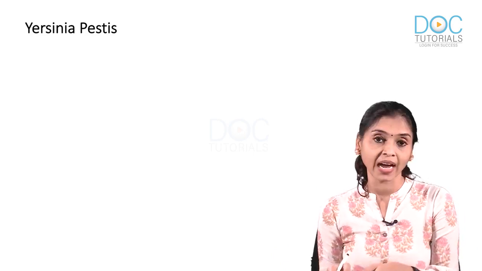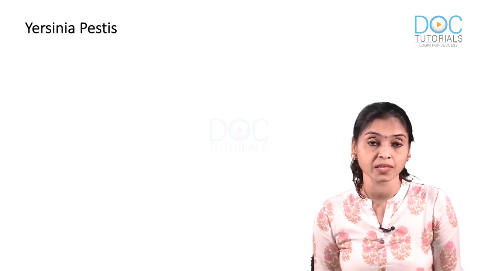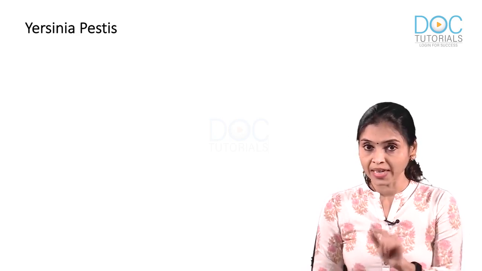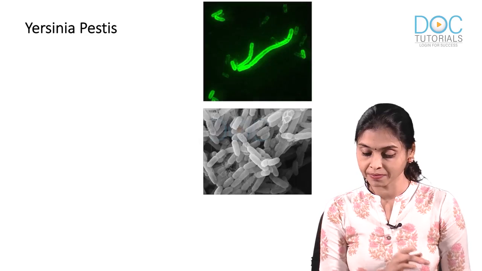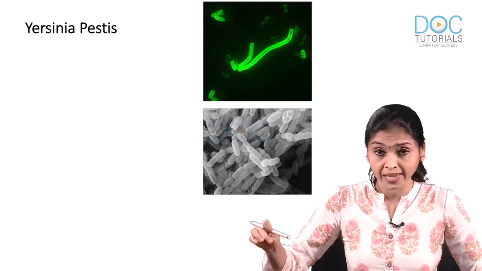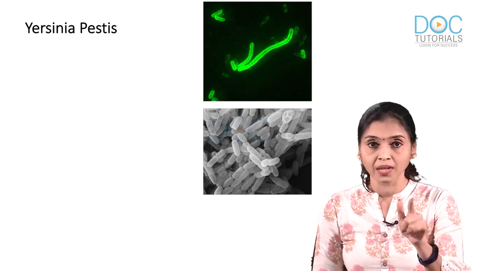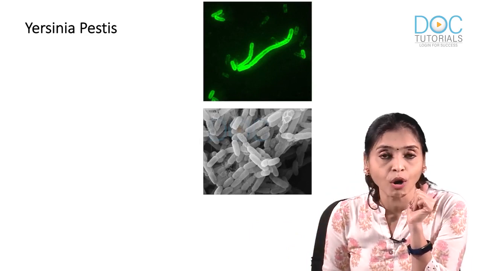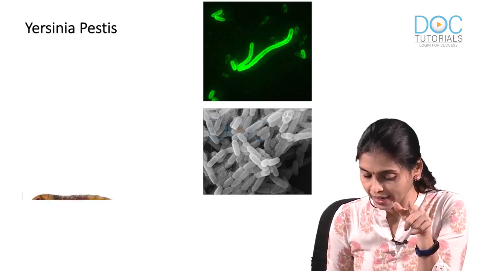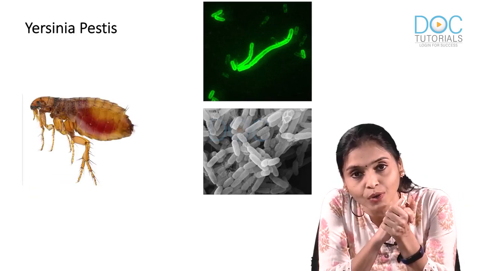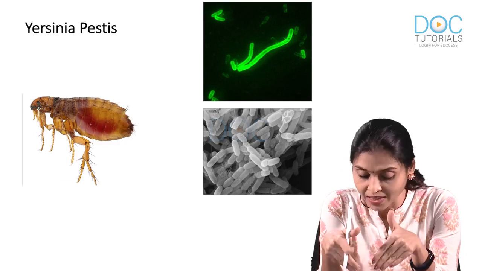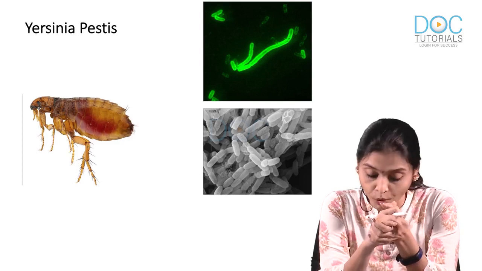The next option we had in that was Yersinia pestis. What is it causing? It causes plague, right? Next is an image based question. This is how Yersinia pestis looks like. They are rod shaped bacilli, right? Next question. Which is the vector involved in plague? It's a flea. Which flea? Rat flea. Here also rats are involved. In hanta as well as in Yersinia, there are rats involved.